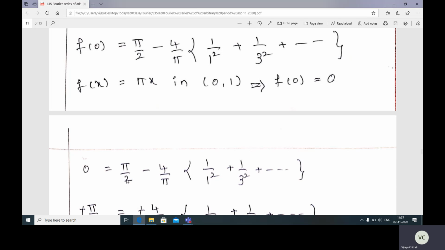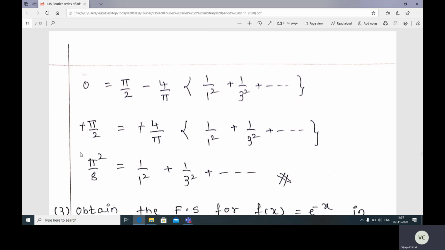Take this pi by 2 from RHS to LHS, plus becomes minus. Minus pi by 2 is equal to minus 4 by pi, 1 by 1 square plus 1 by 3 square plus so on. So minus minus gets cancelled. So take this 4 by pi from RHS to LHS. So pi square by 8 is equal to 1 by 1 square plus 1 by 3 square plus 1 by 5 square plus 1 by 7 square plus so on, right?